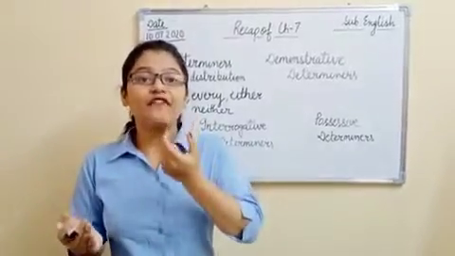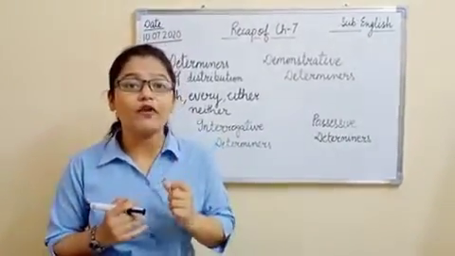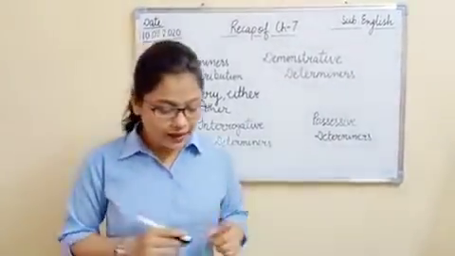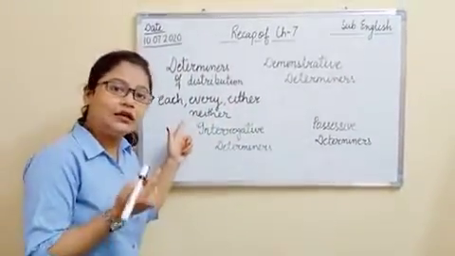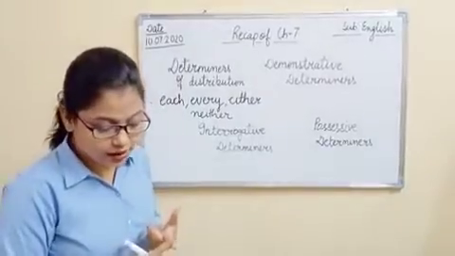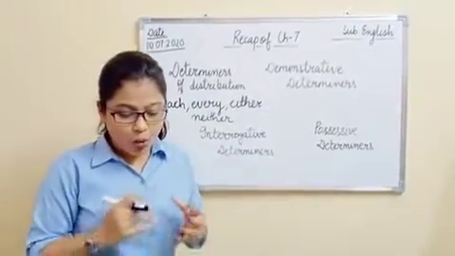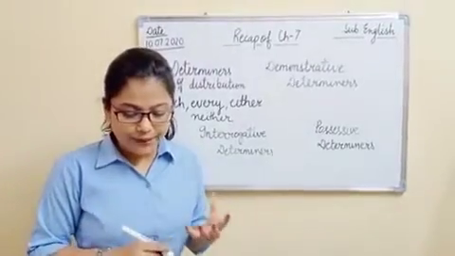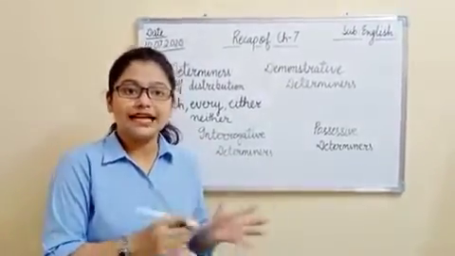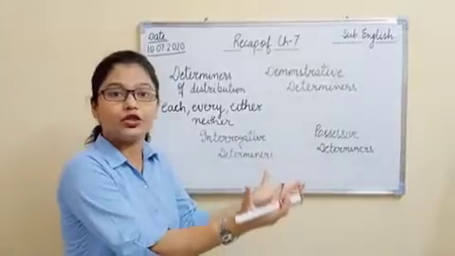So here, every is the determiner of distribution. And then we have either and neither. Either is used for one of two, or each of two. If I say, you can pick up either of the boxes, either means one. You have to choose one.